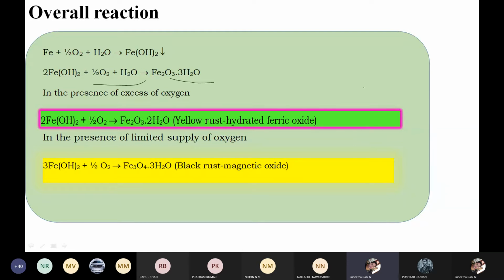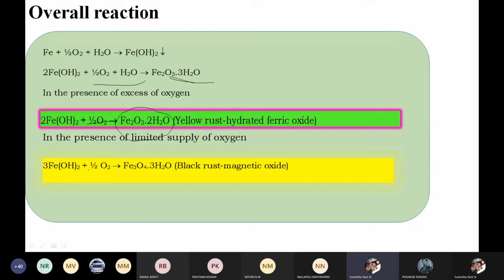Usually the color of rust is reddish brown, but with limited oxygen it is yellow.